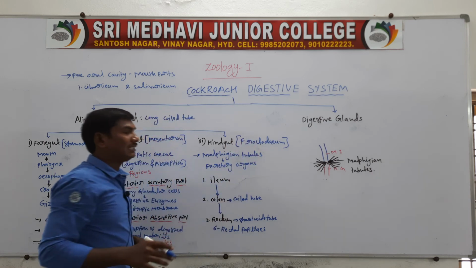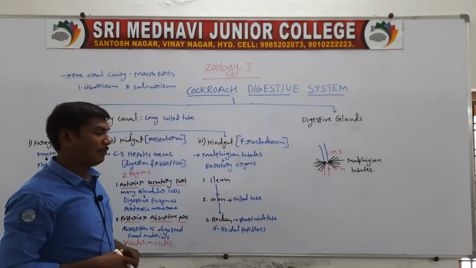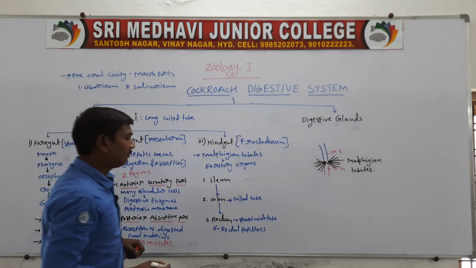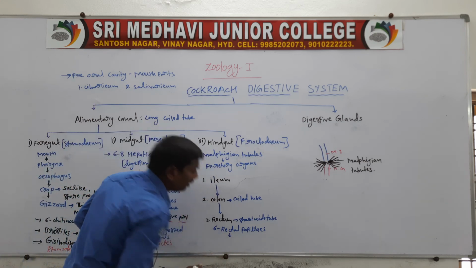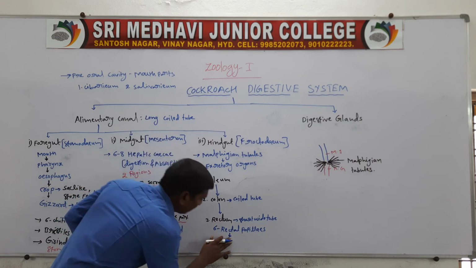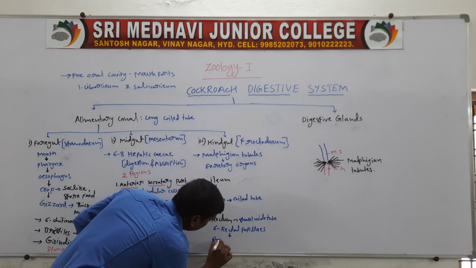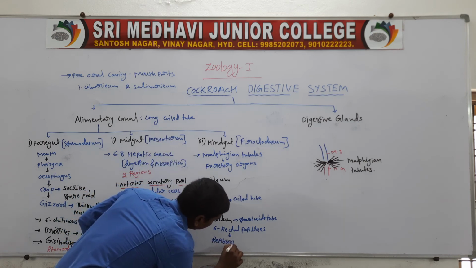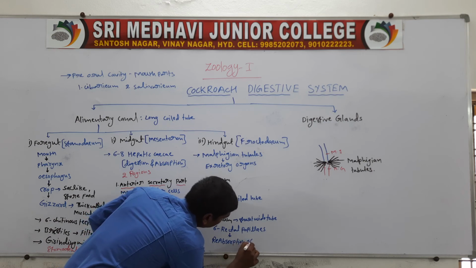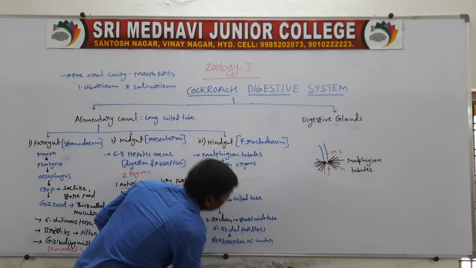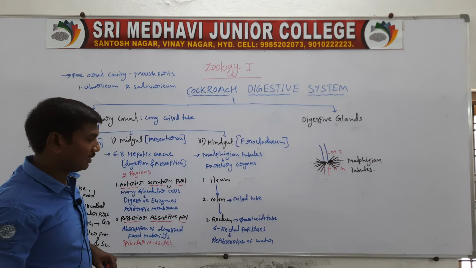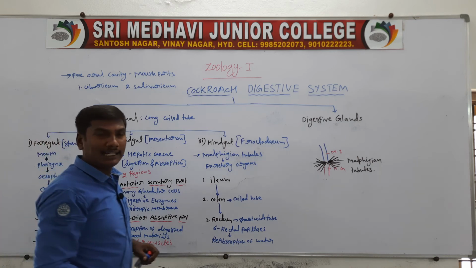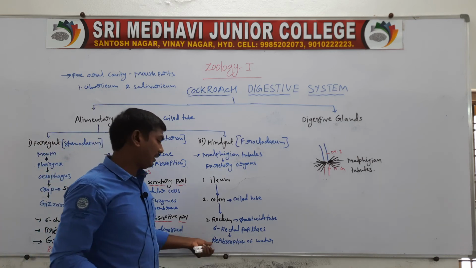Their function is the reabsorption of water from the undigested waste materials. So that is the rectum.